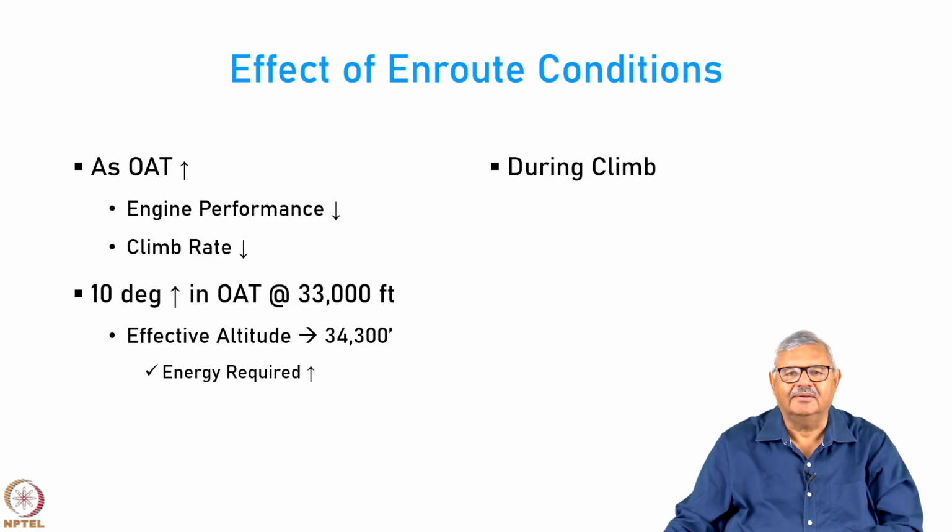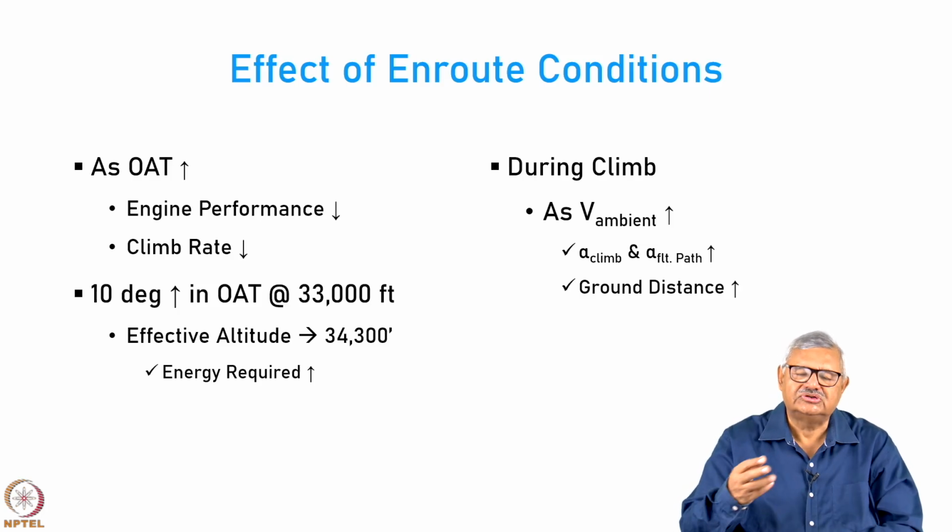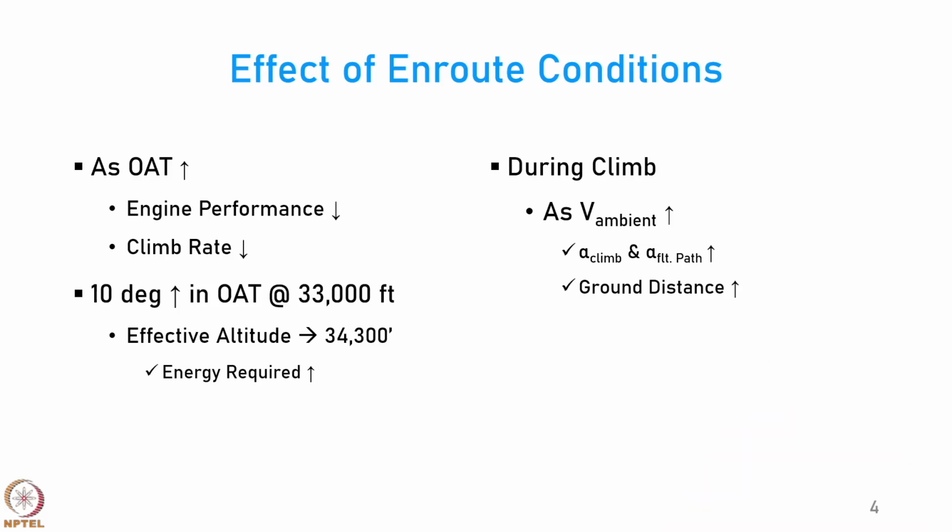So, now during climb, as the ambient speed increases during climb, you have an increase in the climb angle alpha and the flight path angle also, because of which the ground distance travelled to achieve the cruising altitude, or the end of the climb, is increasing.